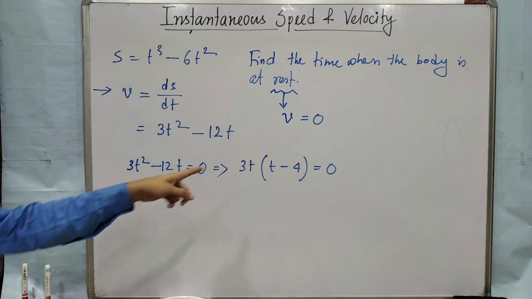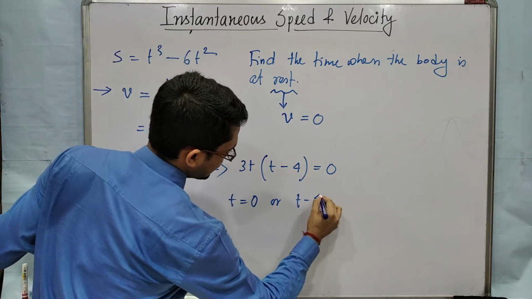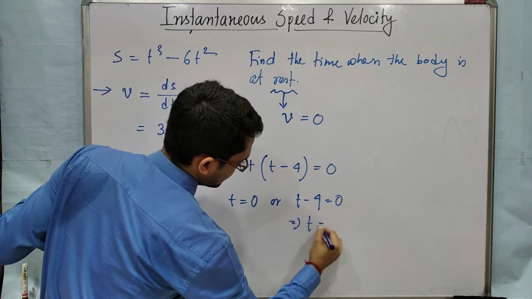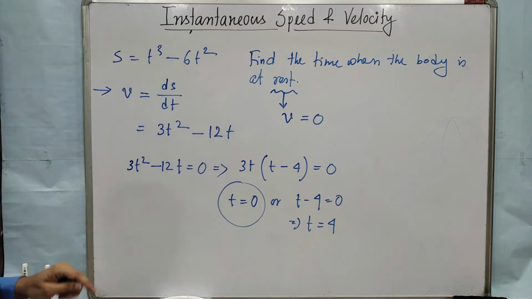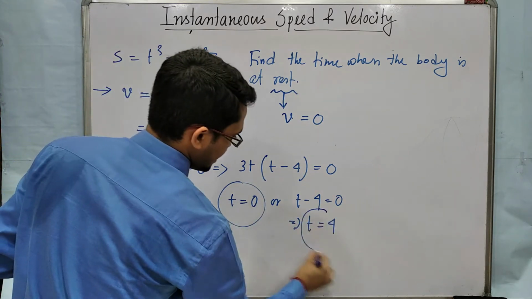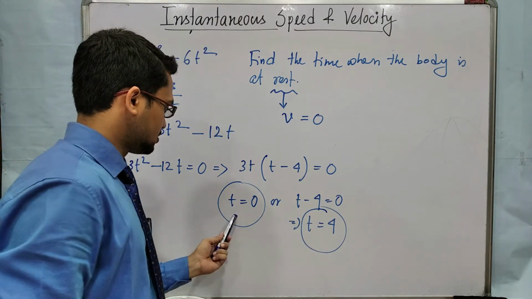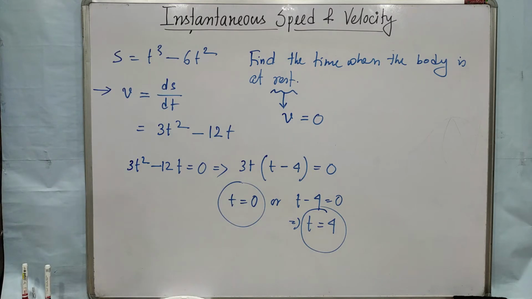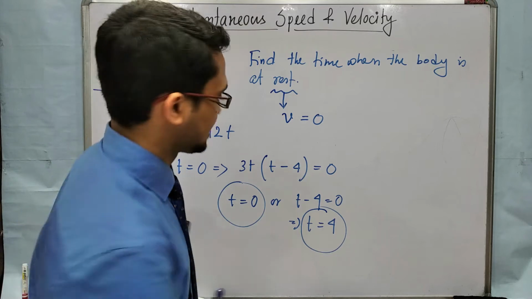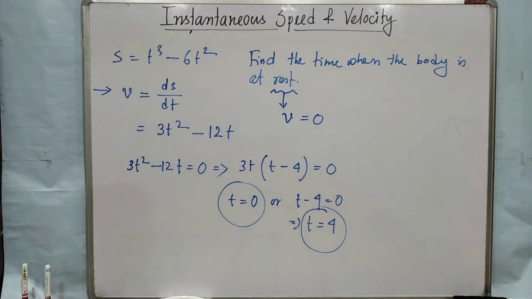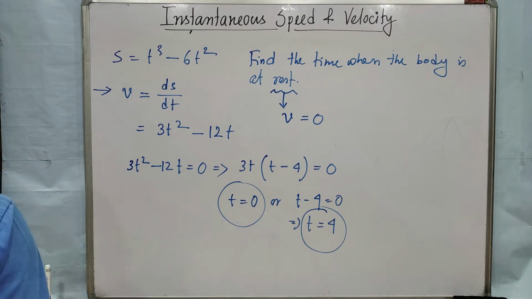Okay. From this equation we can write t equal to 0 or t minus 4 equal to 0, that is t equal to 4. So at t equal to 0, that means initially the object was at rest, and at t equal to 4 the object will again come to rest. Clear? So at two times we are getting the object at rest. Clear how to solve this kind of problem? Okay. Next I am giving another numerical.